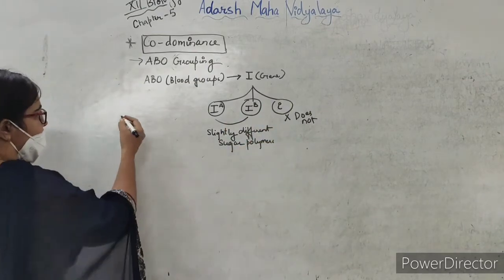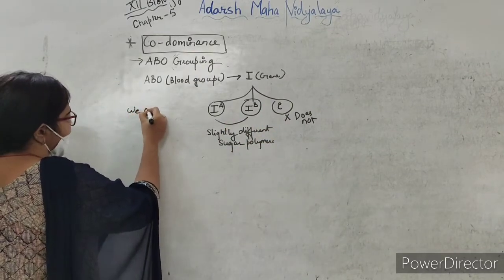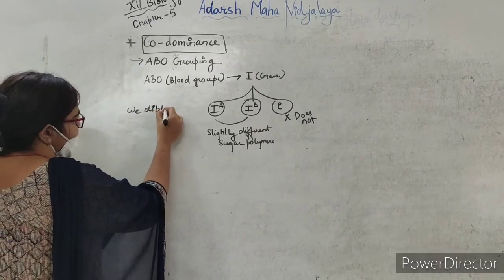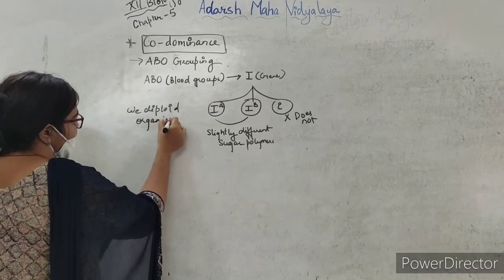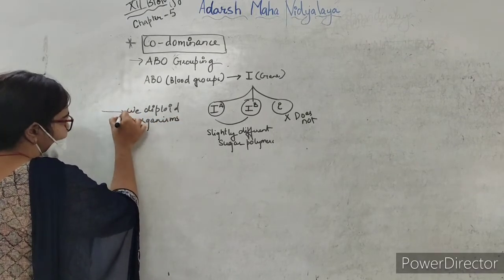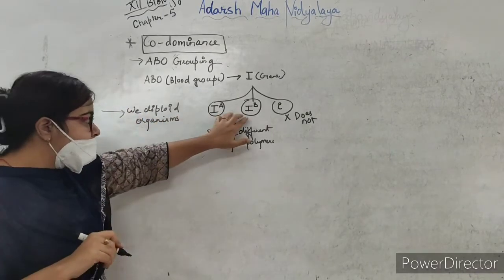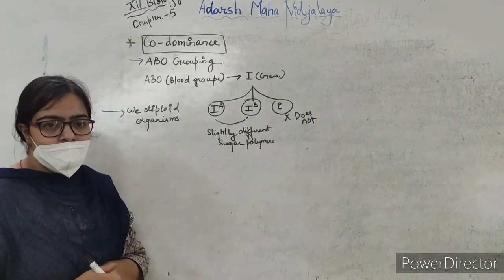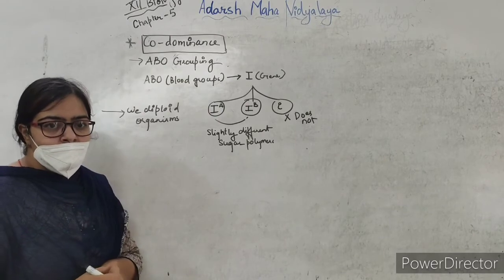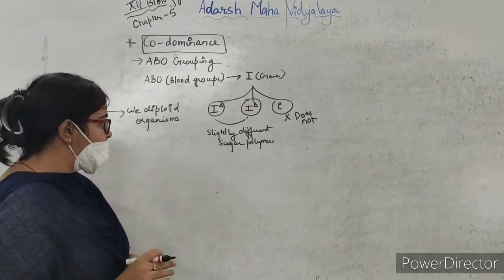Now as we know that we are diploid organisms, and for the I gene we are having 3 alleles, any 2 will be required for this diploid organism. You got my point?